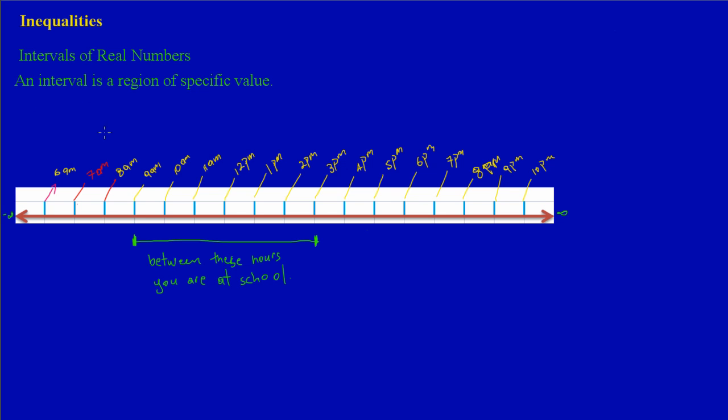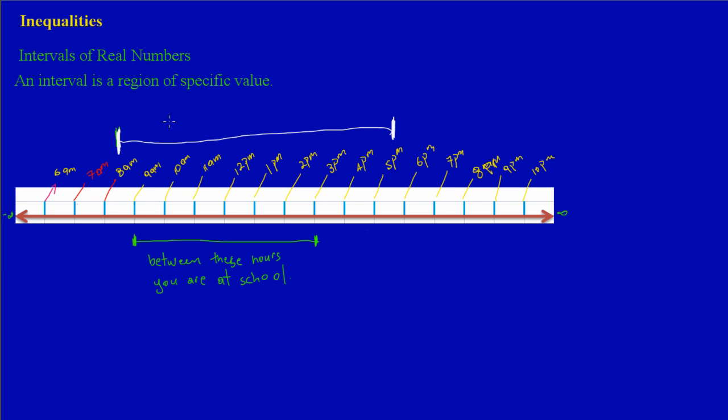In each day you may have different intervals. For example, an adult may be required to reach work at 8 in the morning, and they are required to leave at 5 in the afternoon. So let's say the adult is required to reach work in the morning at 8 a.m. So 8 o'clock would be right there, and they work right through the day up until 5 p.m. in the afternoon. So that would be their interval.